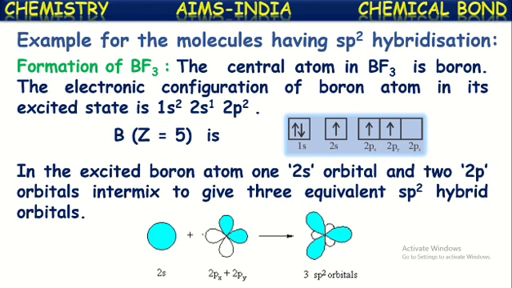These are all intermixed together to form three equivalent hybridized orbitals, which are called sp2 hybridized orbitals, and this phenomenon is called sp2 hybridization. Each hybridized orbital is called an sp2 hybridized orbital. This is one sp2 hybridized orbital, this is another sp2 hybridized orbital, and this is another.